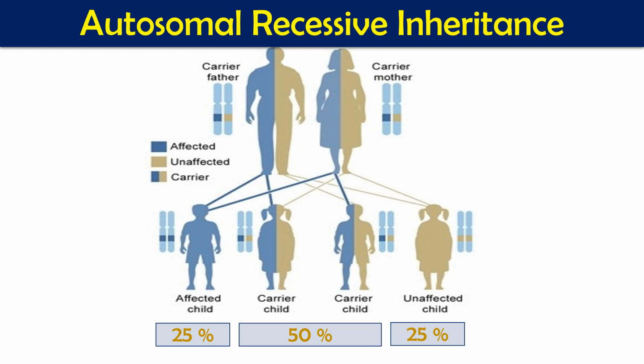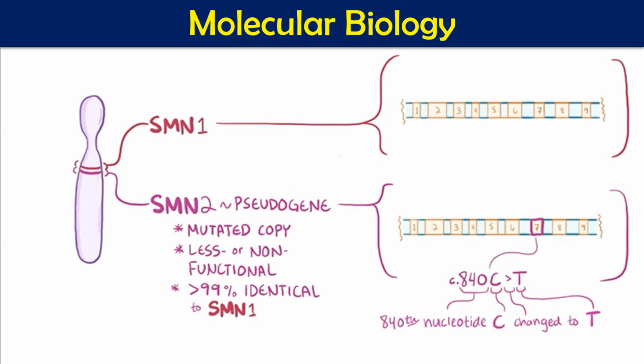In this case, only those children will have this disease who have both affected alleles of the gene. If only one allele is present, the child will be a carrier, and if no affected alleles are there, it will be an unaffected child. So that is the pattern of its transmission. How is this going to happen?